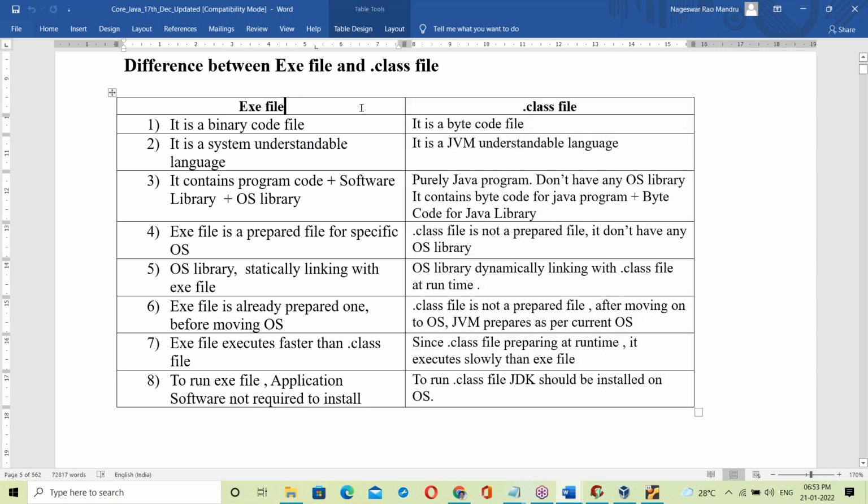Try searching Google for the difference between an exe file and a .class file. You'll get only two points. An exe file is a binary code file, OS dependent. A .class file is a byte code file, independent of the OS. You'll get only these two points.